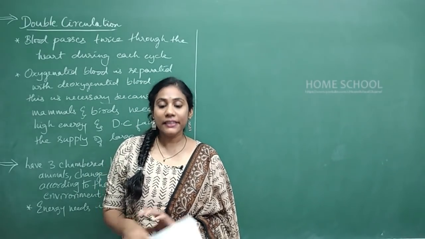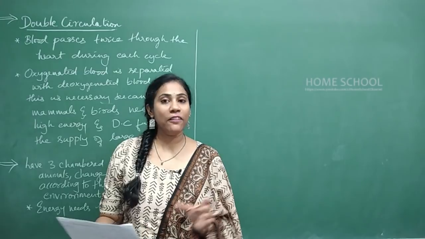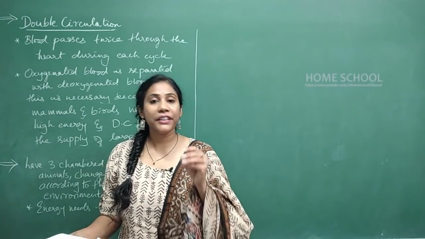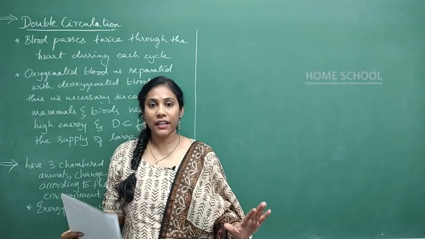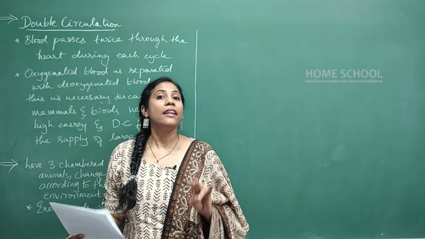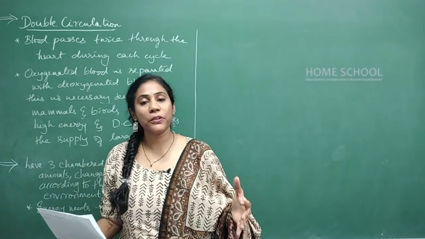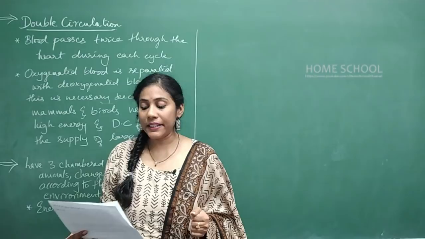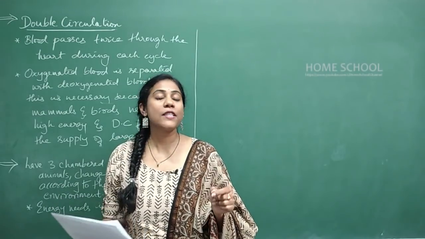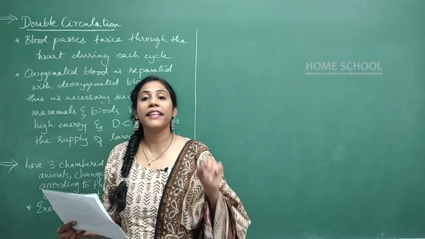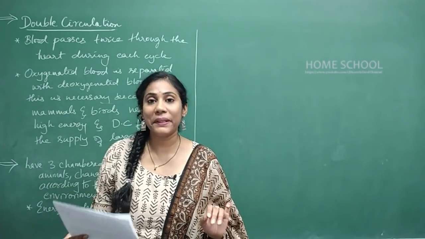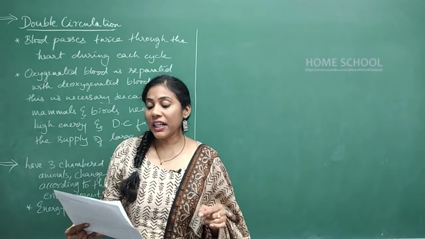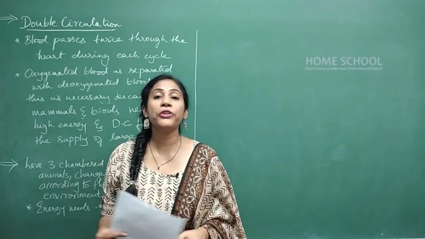Let me start with life process chapter, where respiration is deleted and nutrition is deleted this year, and you have only circulation, that is transportation, and excretion. Say the important diagrams I'll tell you. First diagram that is very important is drawing human heart along with labeling, and the second diagram is nephron structure, and the third one is excretory system in human beings.